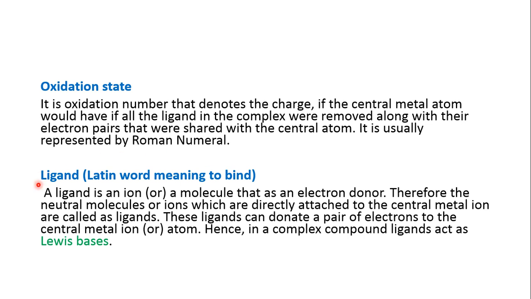And next up we have ligand. A ligand is an anion, a cation, or a molecule that acts as an electron donor. So if it donates a pair of electrons, that is going to be your ligand. So ligands are basically acting as Lewis bases in the coordination compound.